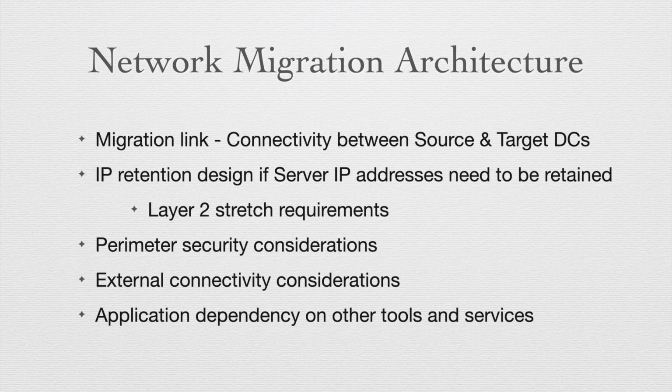Ideally, any network migration design should consider all these points. A link to connect both the source and target data centers for the data to be moved. So we call it a migration link. The network architecture decision includes whether to use an existing link or to procure a new link just for this purpose. And of course, sizing the migration link, which we need to do based on the volume of data which needs to be moved across. And the latency introduced over the link will also influence several design decisions in the overall migration solution.